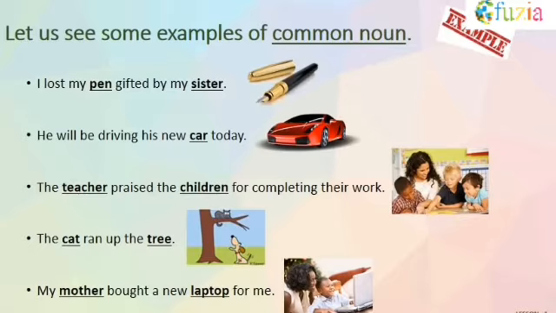I lost my pen gifted by my sister. He will be driving his new car today. The teacher praised the children for completing their work. The cat ran up the tree.